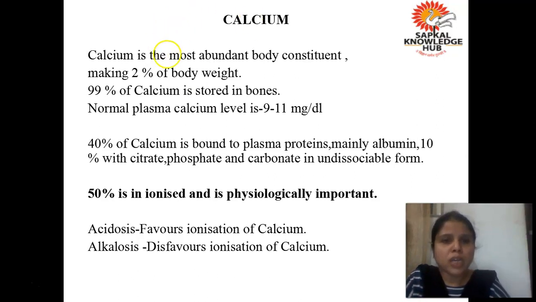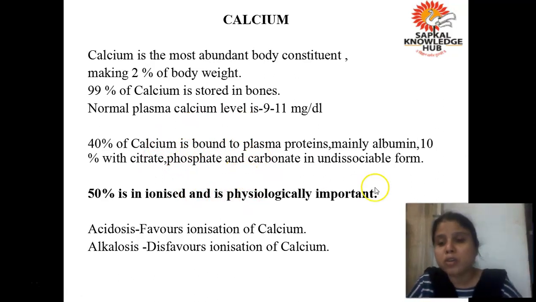Why is contraction required? For any kind of secretion or for transmission of any kind of impulses, you require calcium. Out of our total body weight, 2% is contributed by calcium, and 99% of calcium is stored in our bones. Okay, now this is a very important thing, that whatever calcium is present in our body, 40% is in bound form. 40% bound form में होता है, और किसके साथ bound form में होता है? Along with the albumin. All of you know albumin is the major protein present in our body, and majority of the drugs or components bind to the albumin.